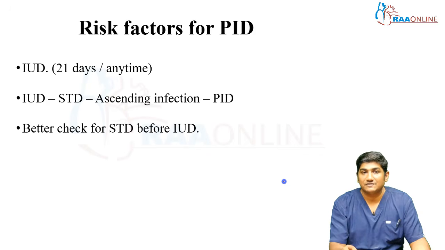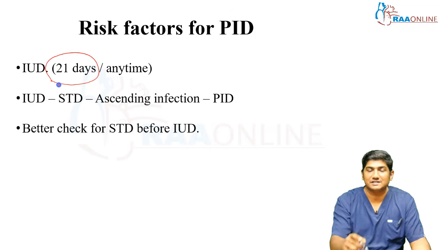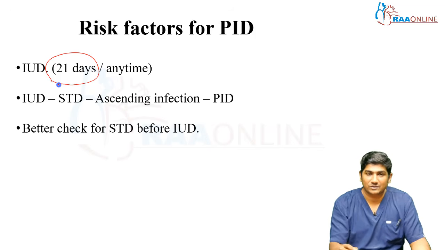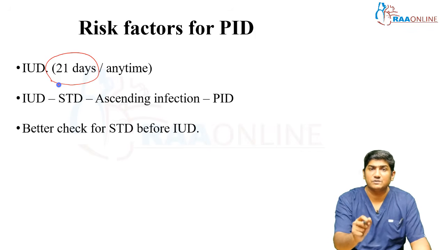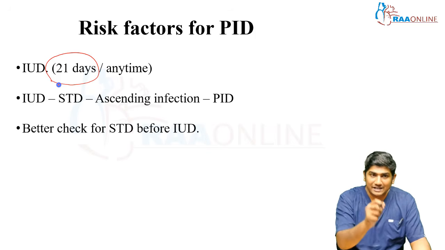Now it is time to identify the risk factors associated with PID. One is IUD, intrauterine devices. Okay, the first 21 days after insertion of an IUD is very critical. That is when the highest risk is there. Otherwise also, if there is an IUD placed at any point of time, you need to suspect a PID. But the severity is much more in the first 21 days. The chances of getting PID in an IUD patient are very high in the first 21 days.